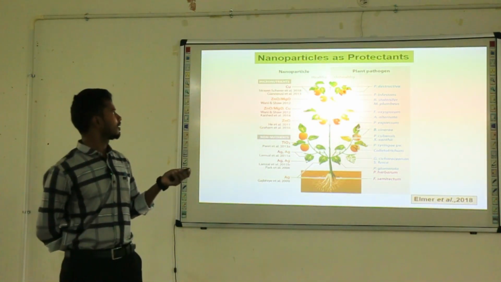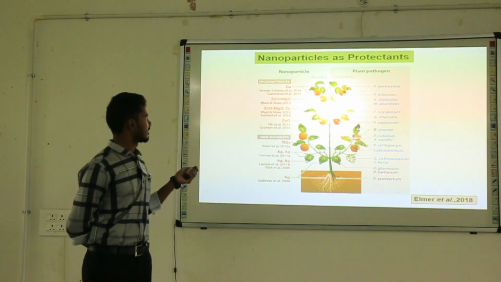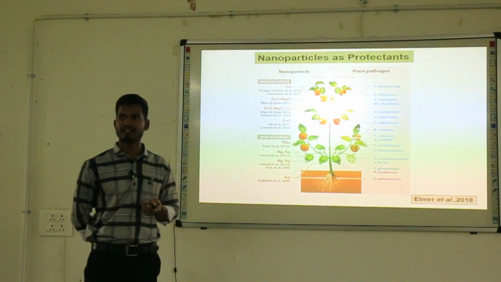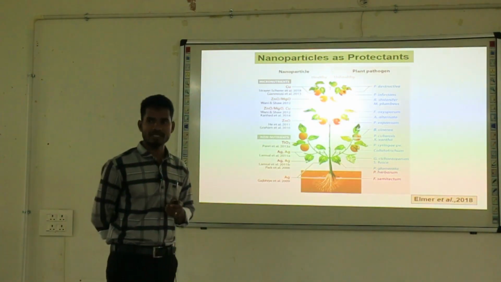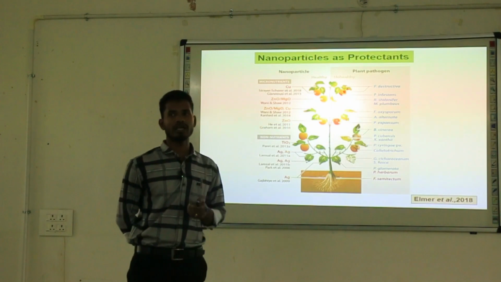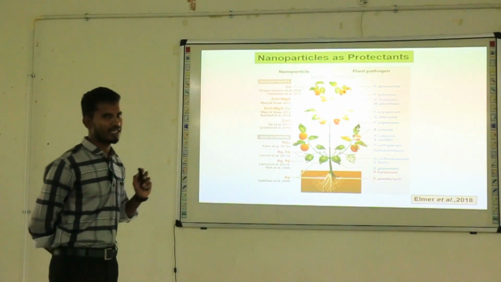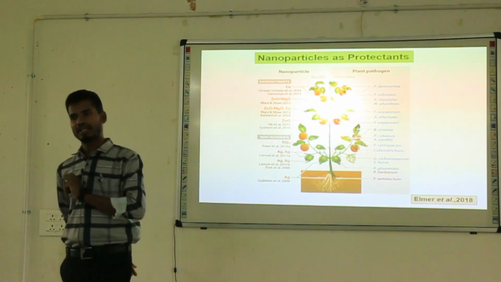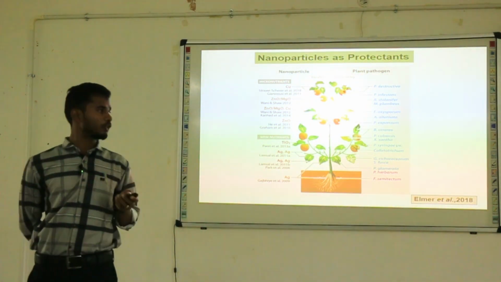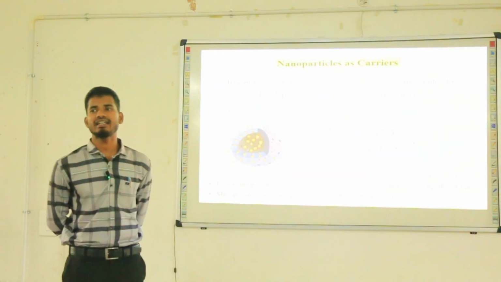For example, Vani et al. proved in their study that zinc oxide or manganese oxide nanoparticles are effective against the pathogens Rhizopus stolonifer and Mucor plumbeus. Likewise, many other researchers proved in their studies that these nanoparticles act as protectants and also carriers against these phytopathogens.